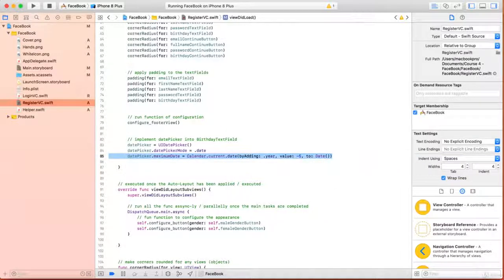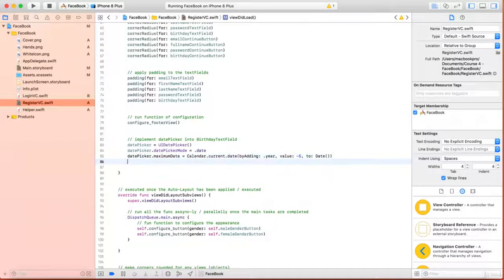The logic of this is that we're allowing the date picker to pick a maximum date, as per the calendar which everyone uses, the current calendar. And by adding year, this expression means the user won't be allowed to select any date as the birthday earlier than 5 years. So the user cannot be less than 5 years old from the current date. So this is the logic of this.